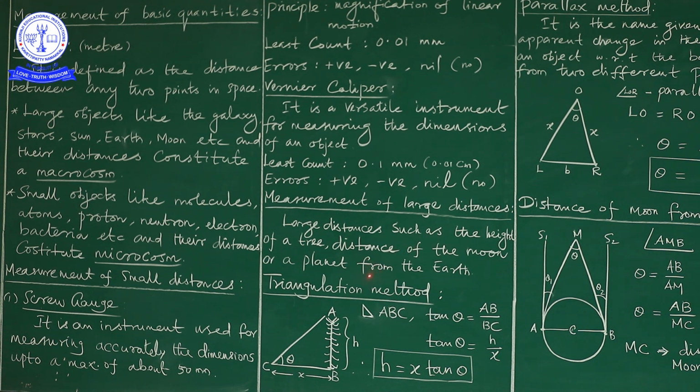In this category we are introducing three methods. They are known as the triangulation method, the parallax method and the radar method. One is the triangulation method, second is the parallax method and third is the radar method.